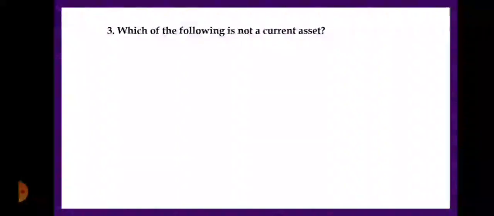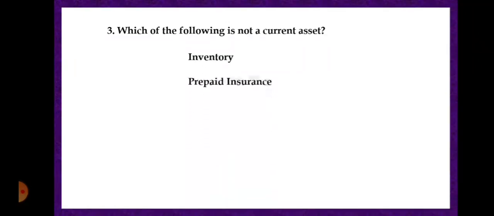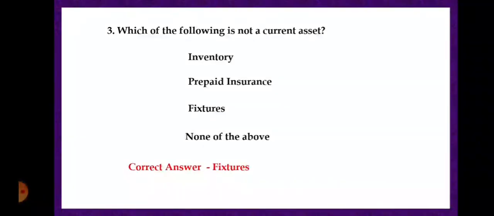Next, which of the following is not a current asset? Number 1 inventory, number 2 prepaid insurance, number 3 fixtures, and number 4 none of the above. And the correct answer is fixtures. That is, fixtures is a fixed asset, not a current asset.